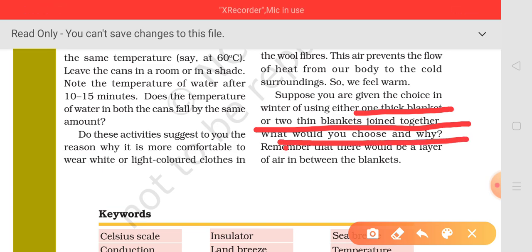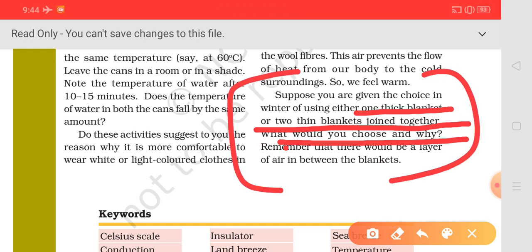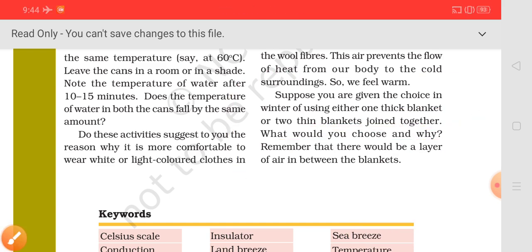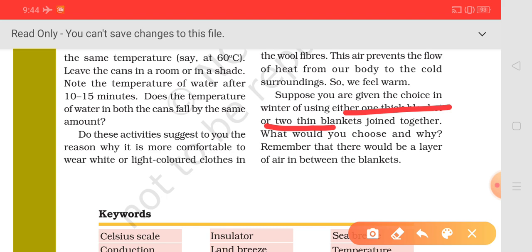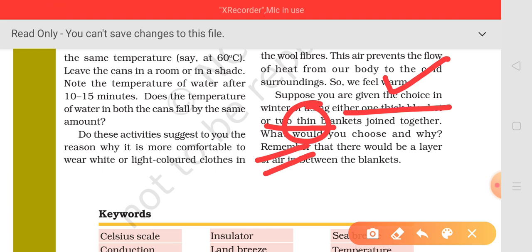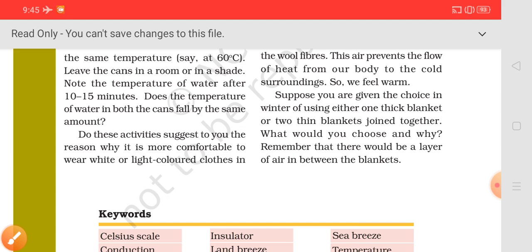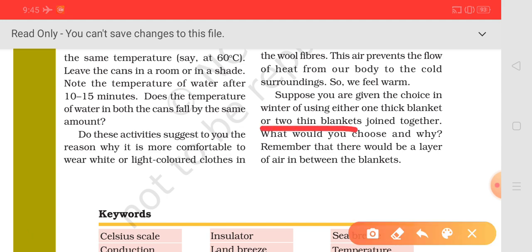Suppose it is very cold in winters, the temperature is very low, and you have been given a choice to use one thick blanket or two thin blankets. Then what will you choose? Obviously, the two thin blankets will keep us more warm.